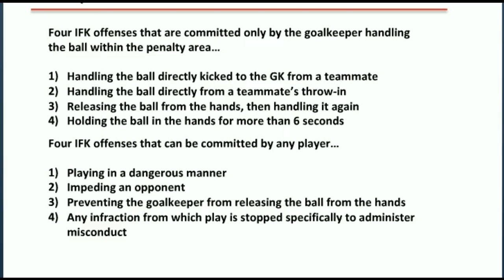We will cover each of these in a bit more depth in the classroom, but briefly you will notice that one of the key features to easily differentiate indirect free kick offenses from direct free kick offenses is that indirect free kick offenses do not involve contact between players from opposing teams. Impeding and playing in a dangerous manner do not involve actual contact. Impeding involves preventing an opponent from challenging for the ball without making contact, because actual contact would be pushing, charging, or holding. While playing in a dangerous manner involves no player-to-player contact, only the threat of it.